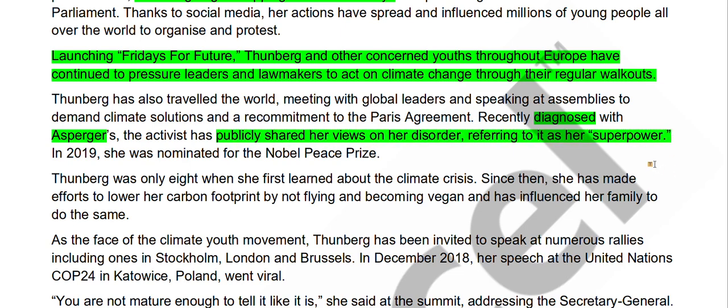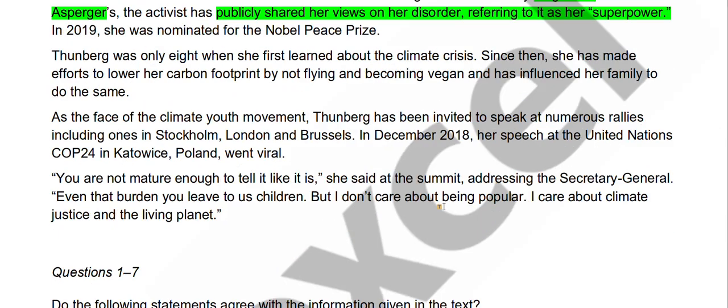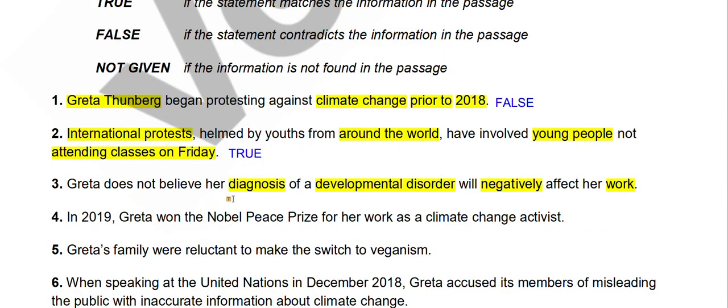So she publicly said that this disorder is her superpower. It doesn't hold her back, it gives her strength. So the statement that she does not believe it will negatively affect her work is true, because she refers to it as her superpower, giving her strength. So obviously it will not hold her back.